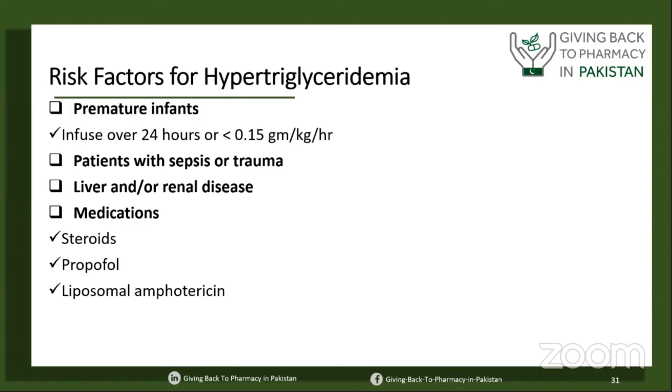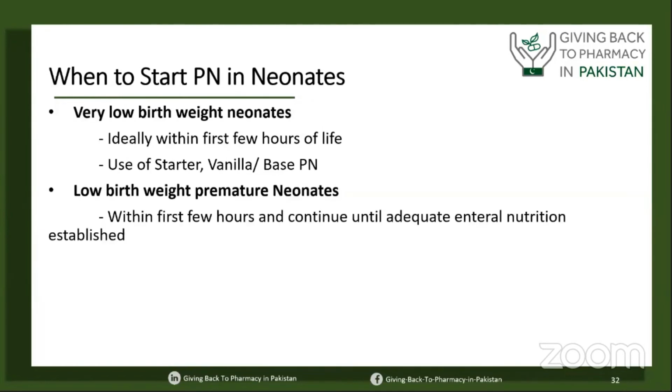There are certain risk factors of hypertriglyceridemia, which include patients who are on propofol or receiving steroids or liposomal amphotericin, these kinds of medication. And certain disease states, like liver or renal disease, may cause hypertriglyceridemia.